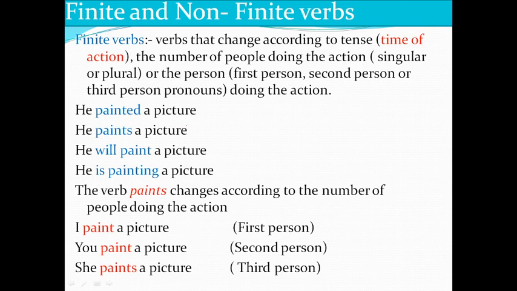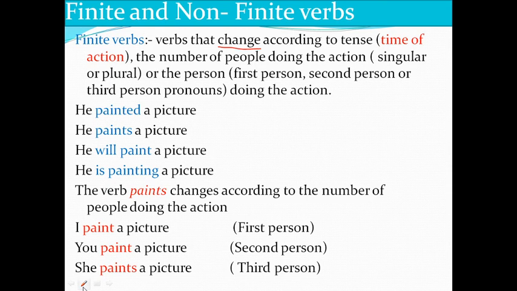They also change according to the number of people doing the action. If it is singular, the verb changes. If it is plural, the verb also changes. Right? The person, first person, second person, third person, these verbs also change. For example, I take coffee. When you use second person, you take coffee. But in third person, he takes coffee. So take, takes. See? So the verb changed.